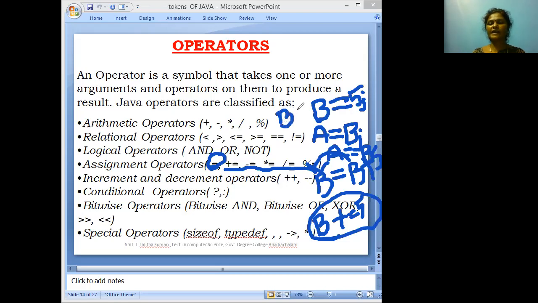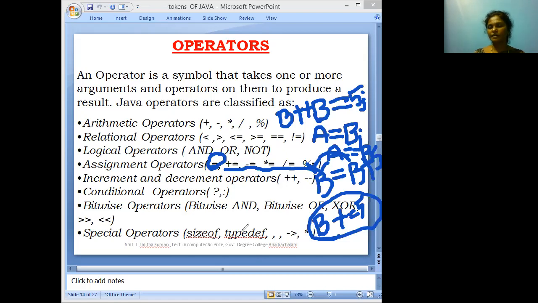B plus plus means we are adding 1 to b. In the previous statement, b contains 5. Here we are adding one value to b. So b plus plus means b assigns to b plus 1.